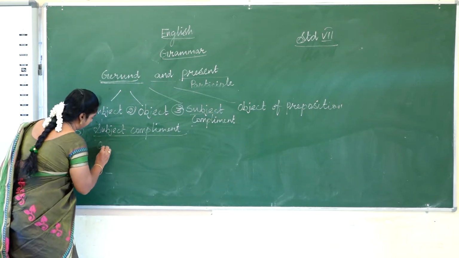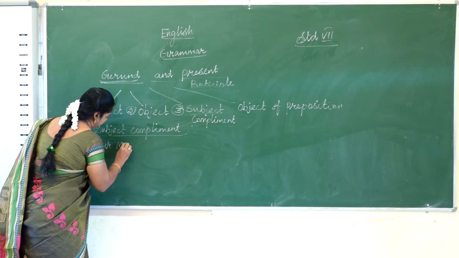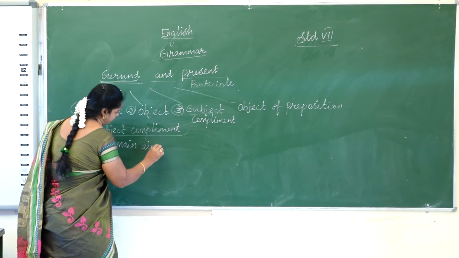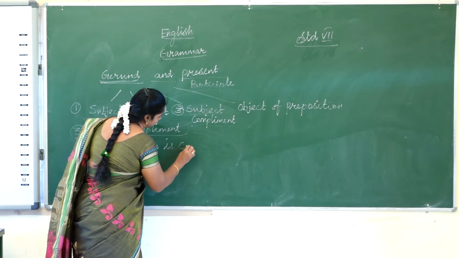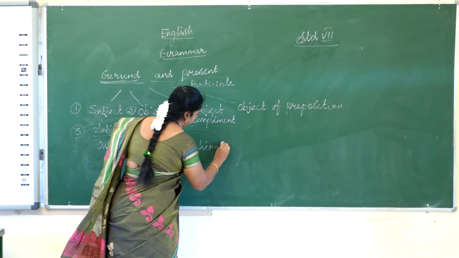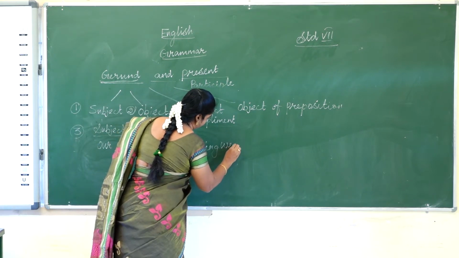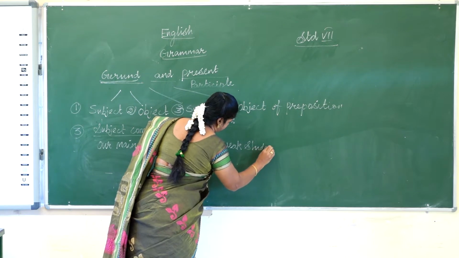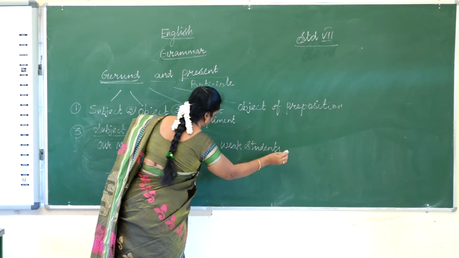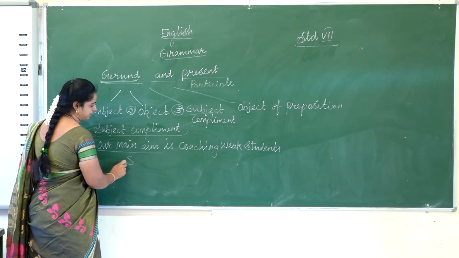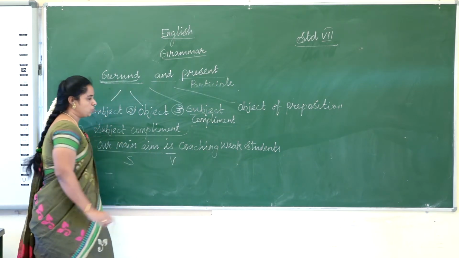For example, our main aim is coaching weak students. Our main aim is, subject and verb.